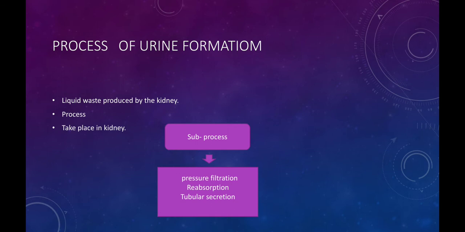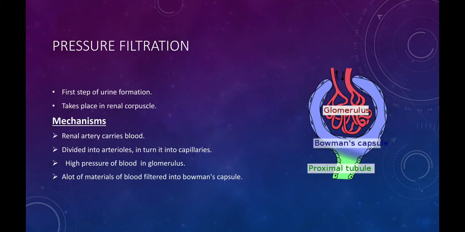Now the process of urine formation. First of all, what is urine? Urine is basically a liquid waste produced by the kidney. The process of urine formation takes place in the kidney, and there are three sub-processes of urine formation. First one is pressure filtration, second one is reabsorption, while the third one is tubular secretion.